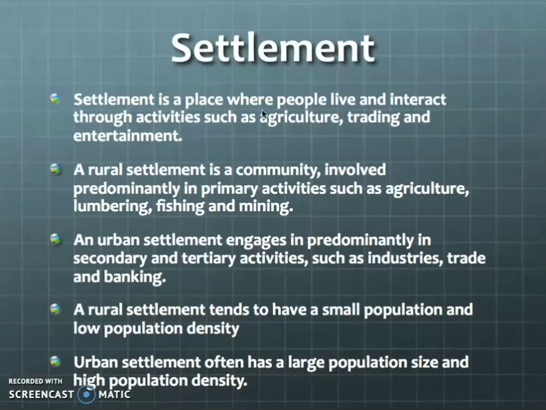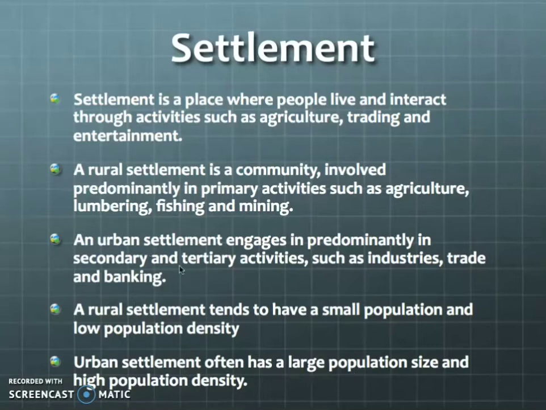So a settlement is a place where people live and interact through activities such as agriculture, trading, and entertainment. A rural settlement is a community involved predominantly in primary activities such as agriculture. We know that an agriculture area means a rural settlement, right? So agriculture people will settle only in rural areas. Urban area. What is an urban area? It is called a town, city, or something else, where people shift from the rural area for activities like business, industry work or banking.